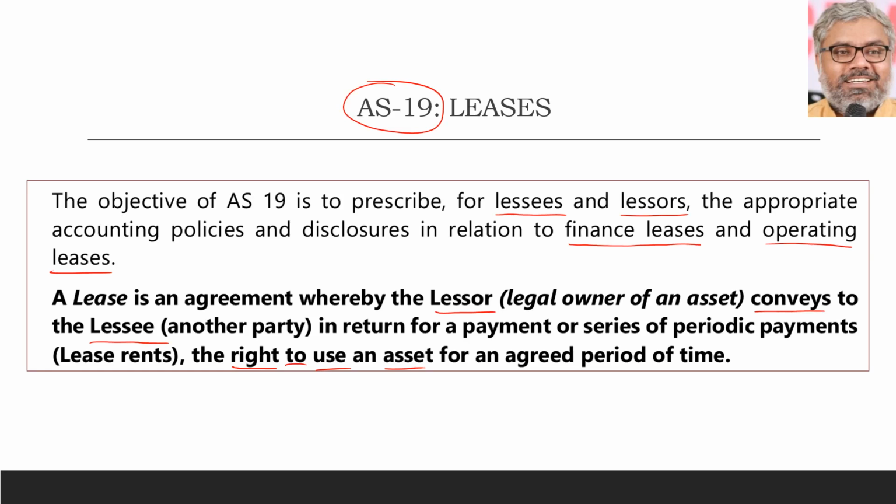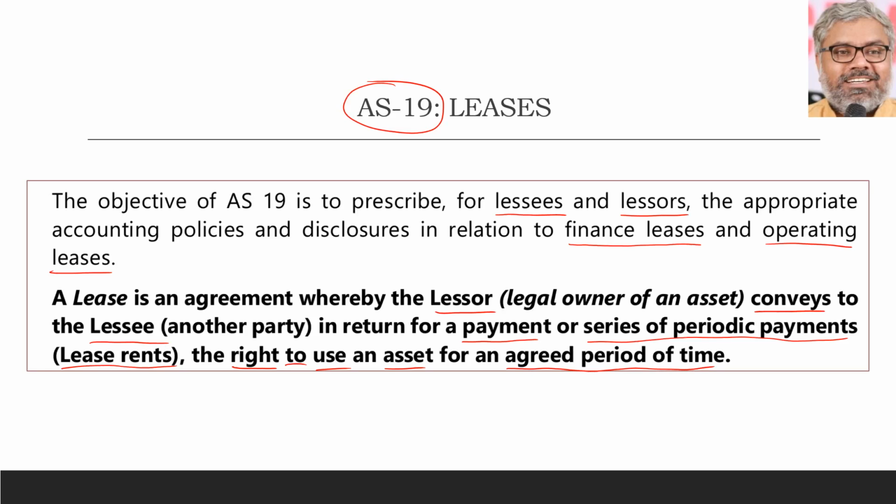But what is the consideration that the lessor gets by conveying this right to the lessee? Naturally, he will get a payment or even a series of periodic payments, which we can call lease rentals. And this right is conveyed by the lessor to the lessee for an agreed period of time. We can call that the lease term.